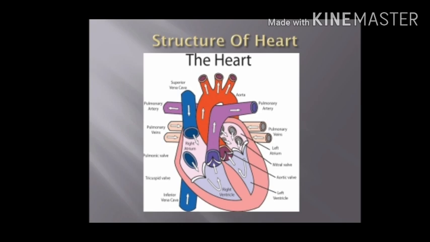The left ventricle has very thick muscular walls. The largest artery of the body, the aorta, arises from the left ventricle, and its opening is provided with three semilunar valves which permit the blood to flow into the aorta and not in the reverse direction. The left ventricle pumps the oxygenated blood to aorta so that oxygenated blood is distributed all over the body.